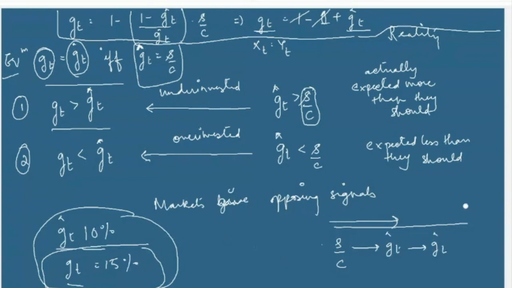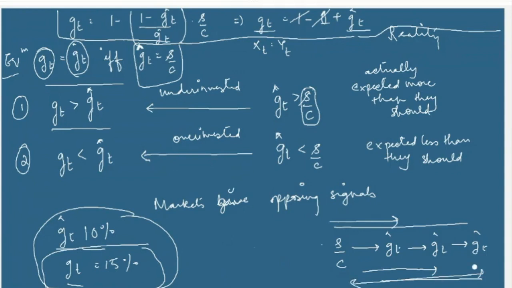When he expects even more, he is going further away from the equilibrium point. Again the market will tell him that you are investing less. Again he will invest more. Again his GT hat will increase. Again he is going further away from S by C, and so on. He will keep on moving away from the equilibrium rather than coming back to the equilibrium.